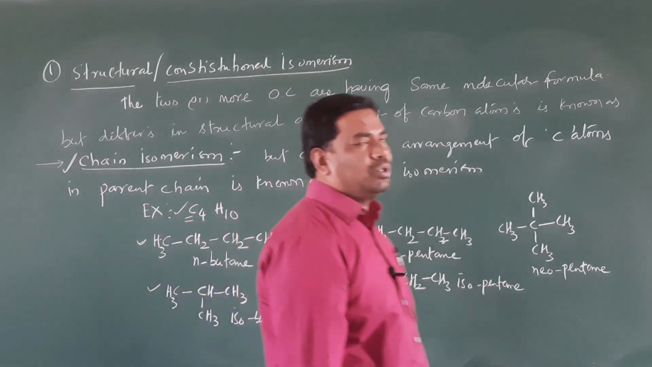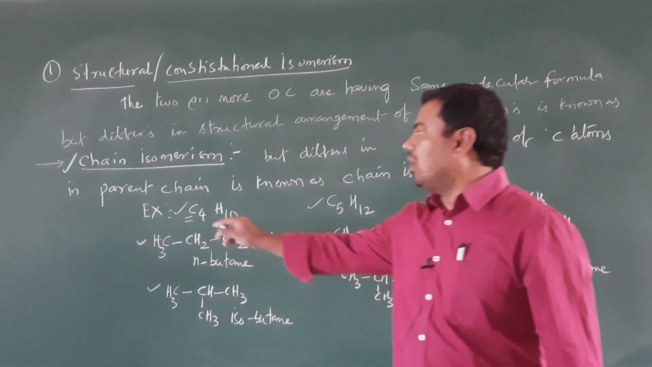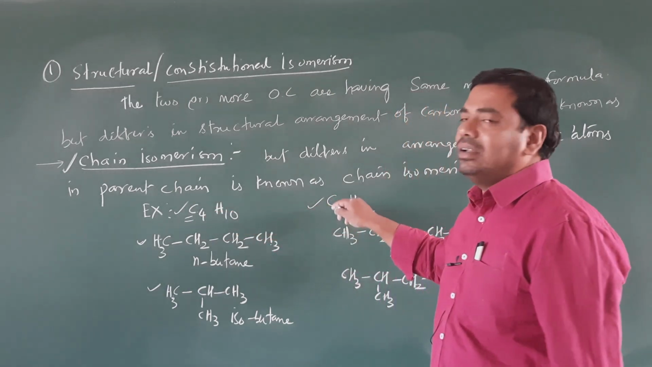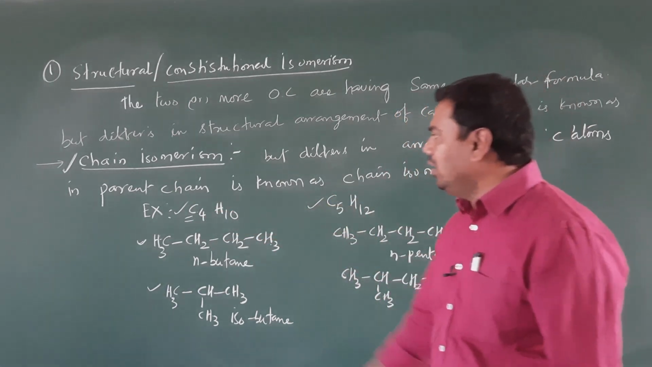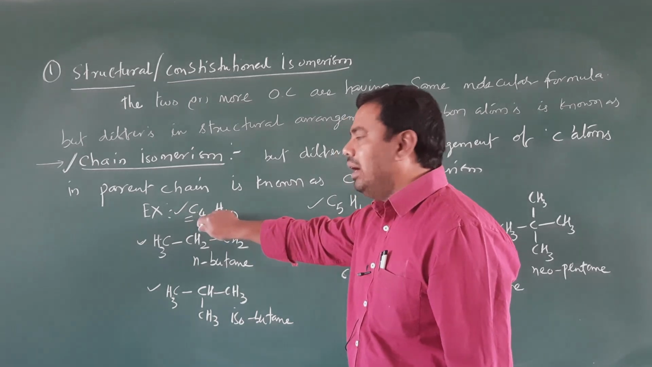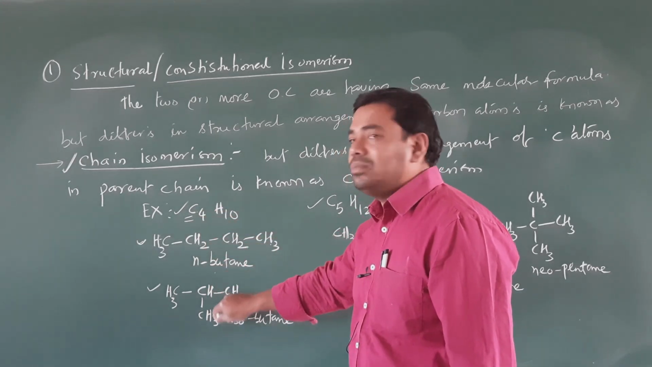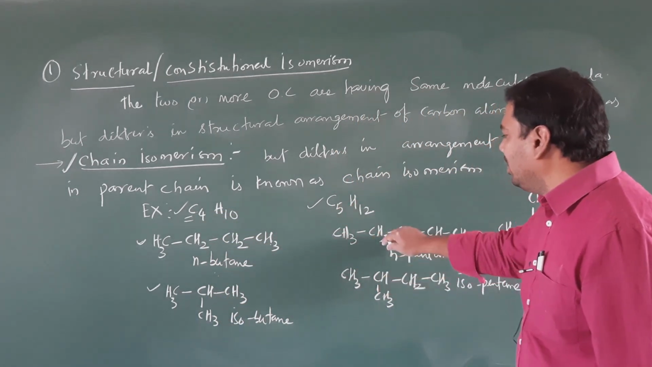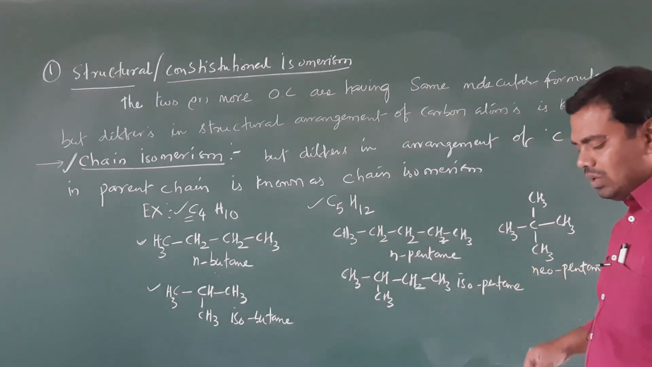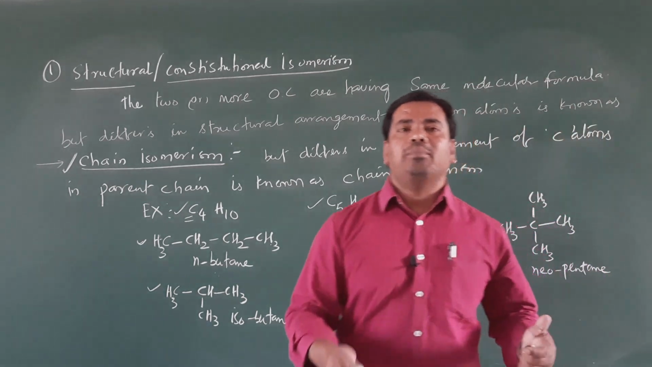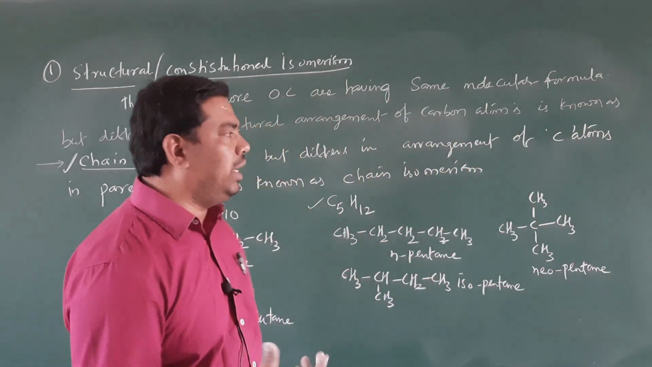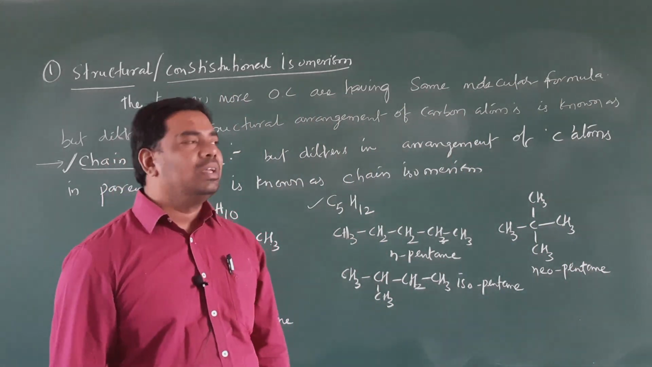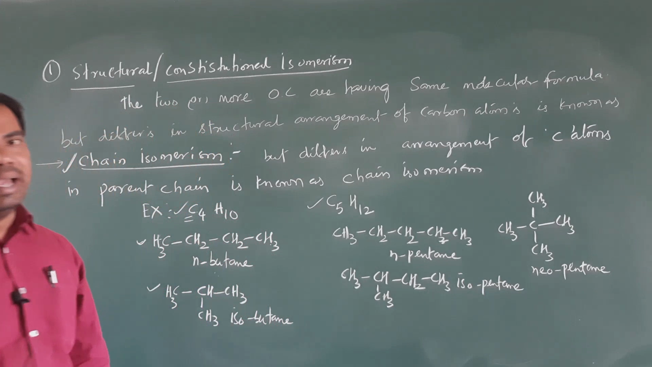So please remember, students, as the number of carbon atoms increases in the chain, the number of isomeric forms increases. Here you can see, with 4 carbon atoms, the possible isomeric forms are only 2. With 5 carbon atoms, the possible isomeric forms are 3. Similarly, as the number of carbon atoms increases in the chain, the possibility of isomeric forms increases. That is about chain isomerism.